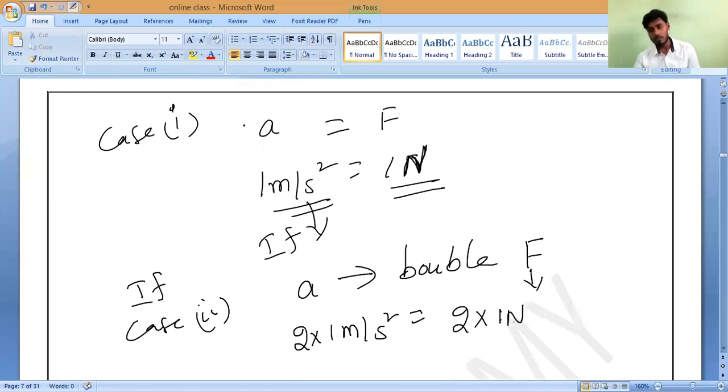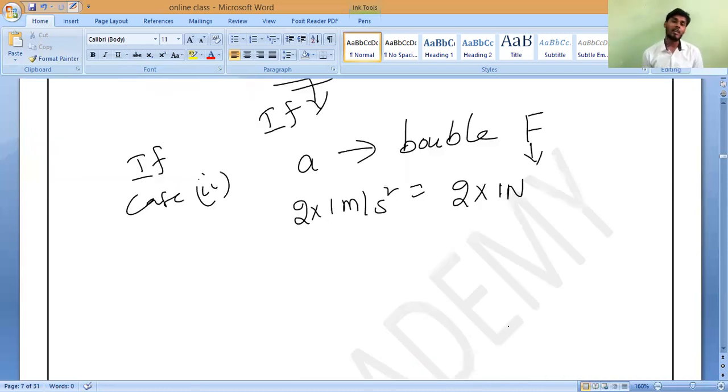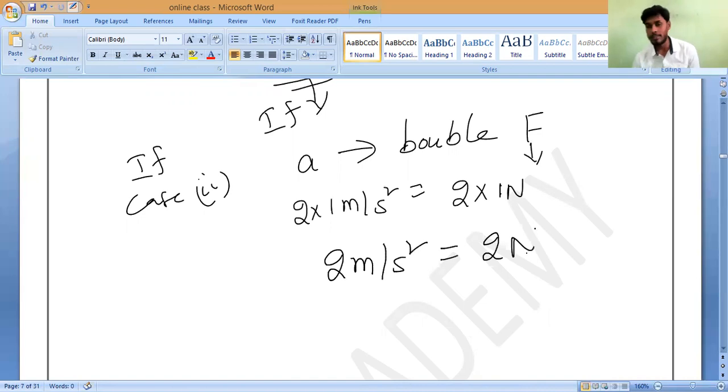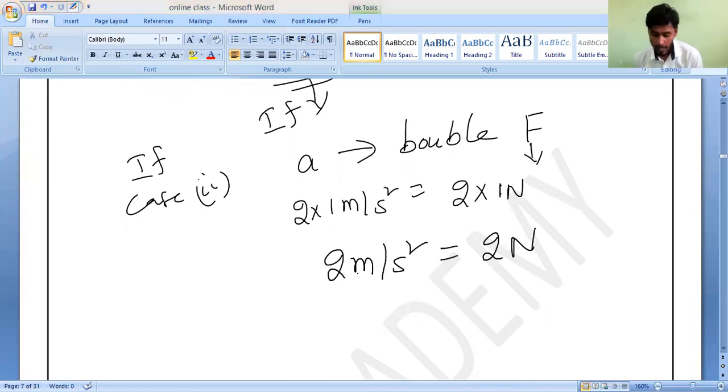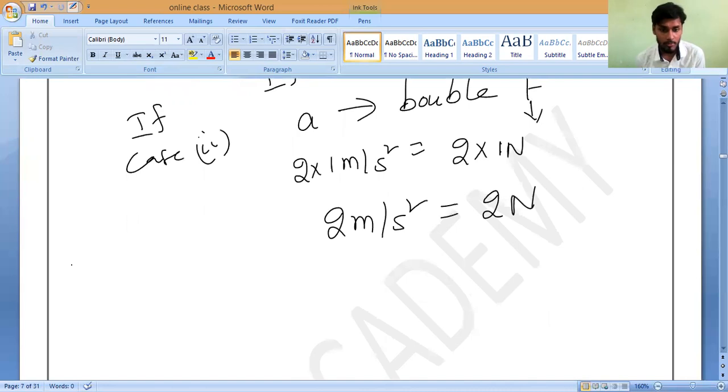Double. Is it yes or no? Yes, sir. That is what I am asking. So if acceleration becomes double, then the force is also becoming double. Is it yes or no? Yes, sir. All of you will accept it? So that is what you should remember: if force becomes double, then acceleration also will become double.